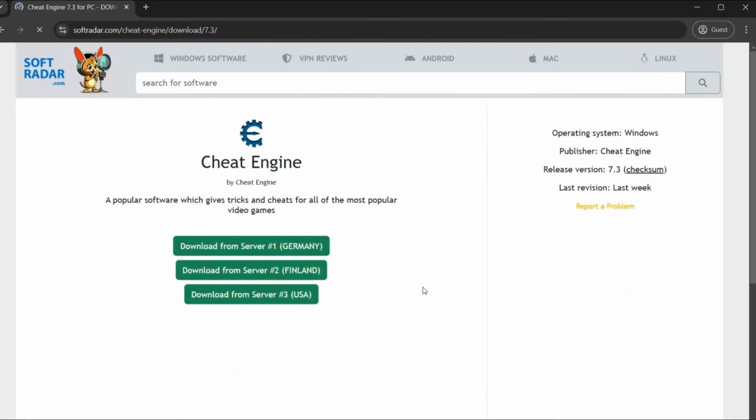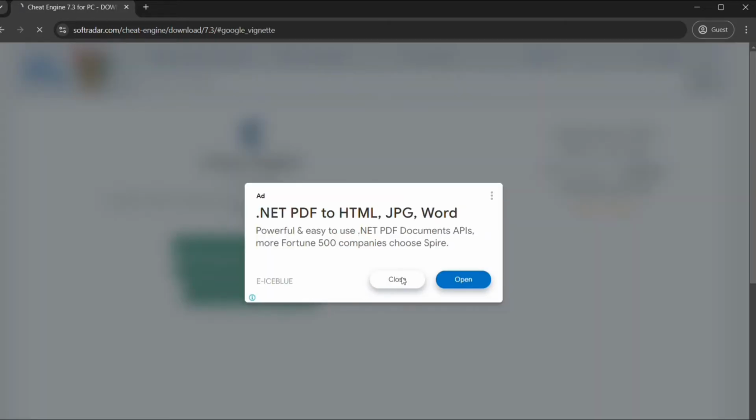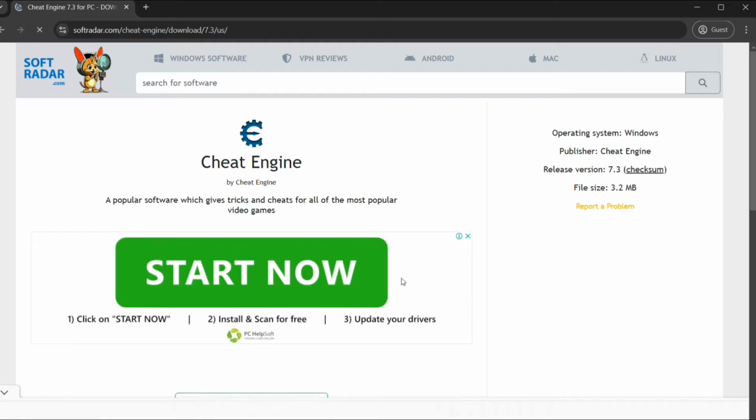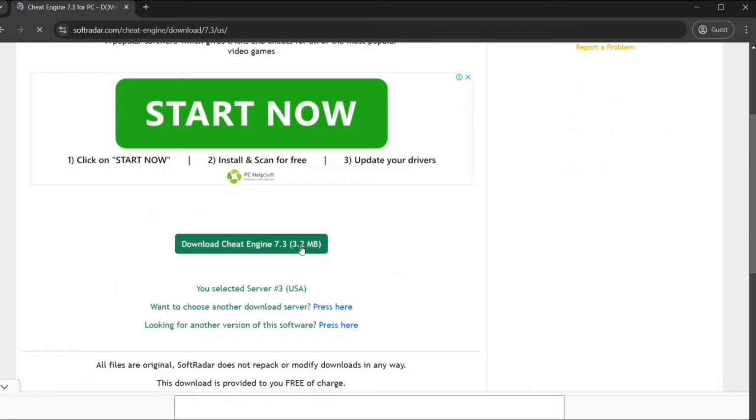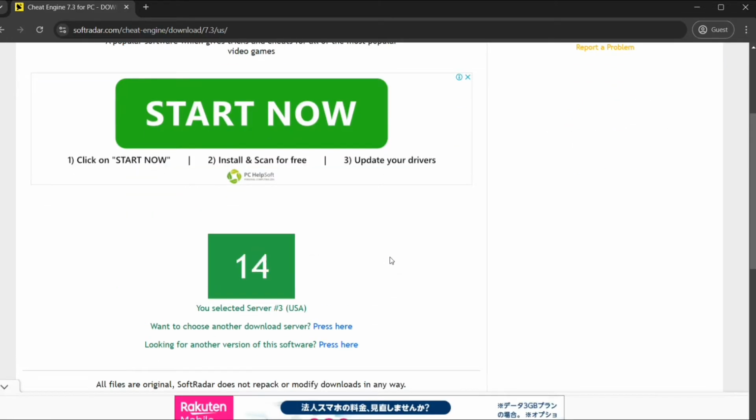Okay, so let's click. You can choose any of these three. Then we will wait for the countdown so that we can download Cheat Engine. And then after the countdown, you can download the Cheat Engine.